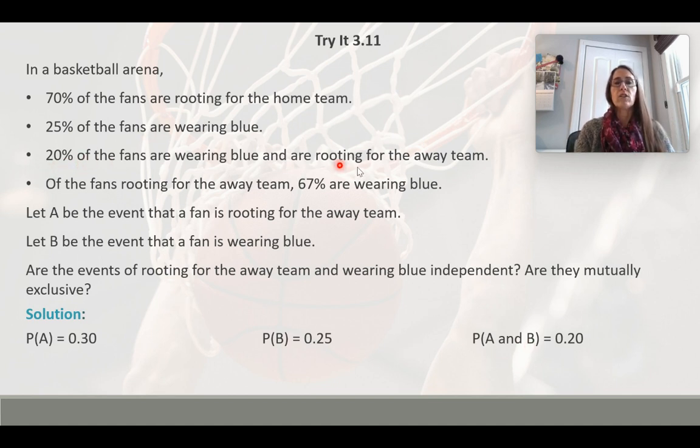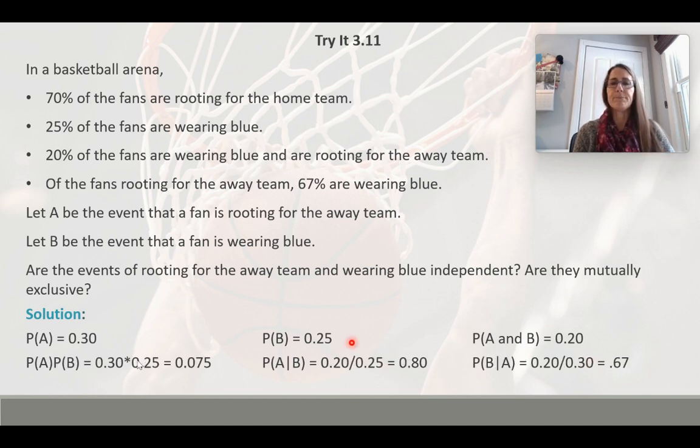So that was also given to us here. 20% is 0.2. So now we need to figure out the conditionals, but we can say right now the mutually exclusive answer, right? Because away team and blue is not 0, so they are not mutually exclusive.